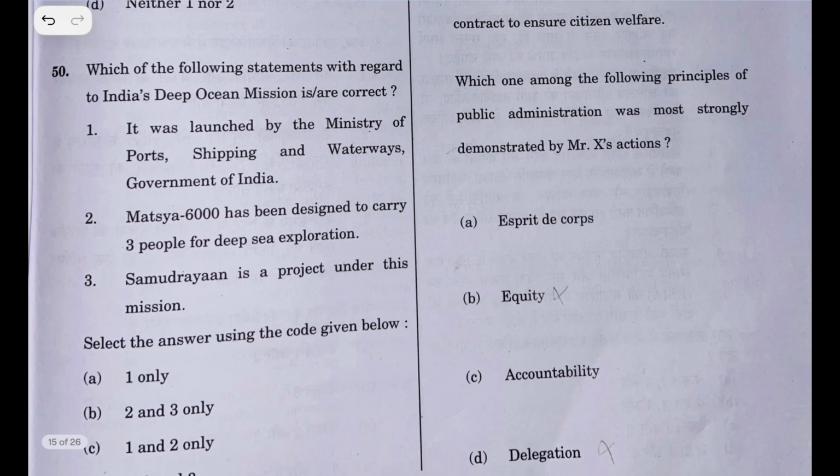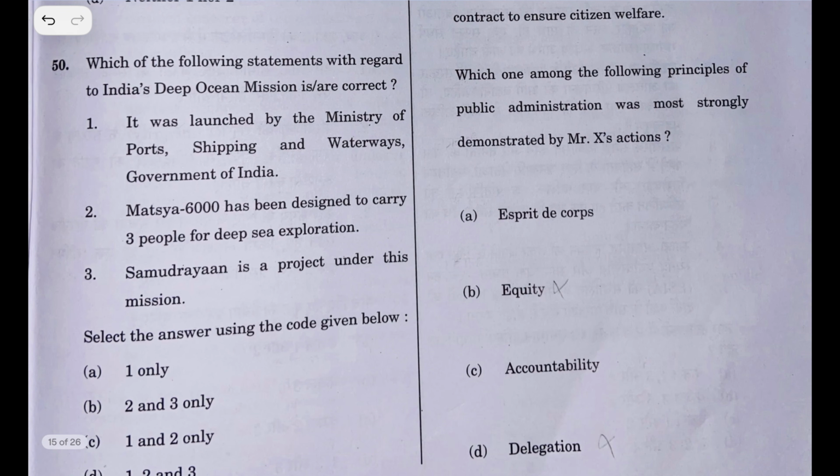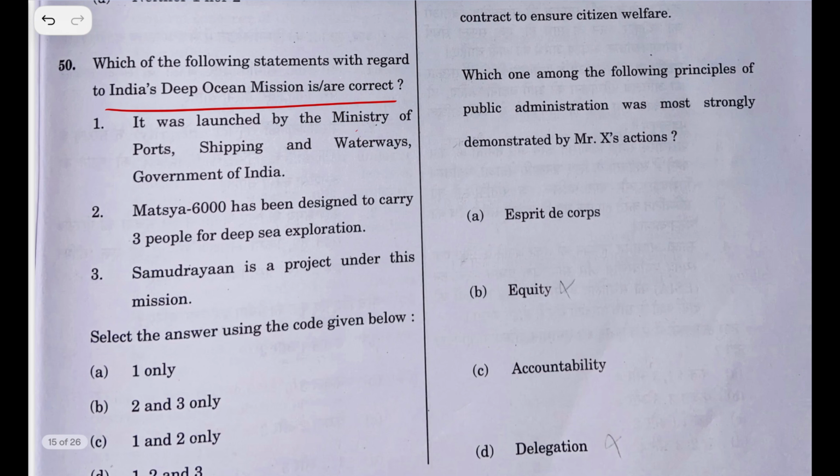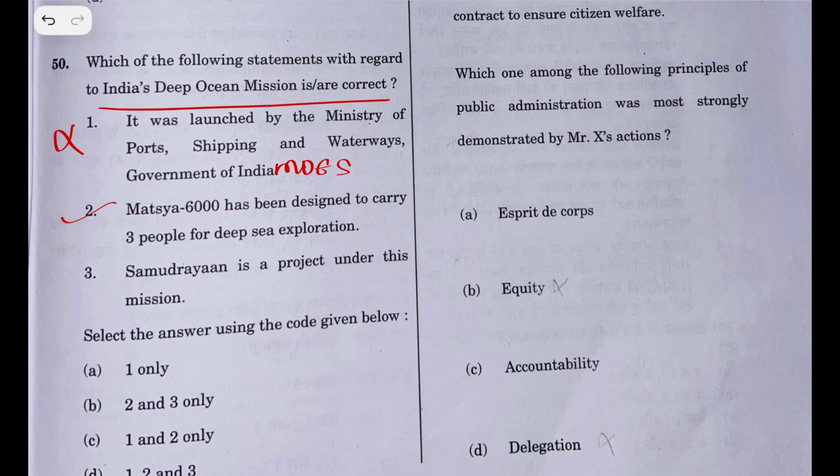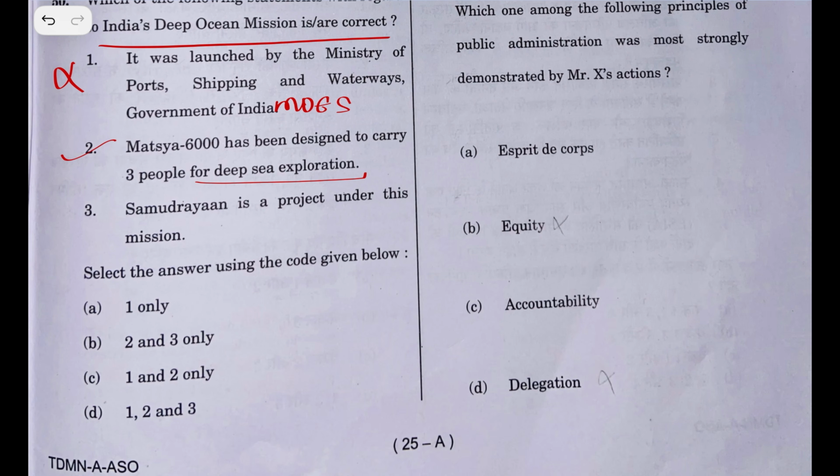So let's see. Which of the following statements with regard to India's Deep Ocean Mission is or are correct? It is launched by the Ministry of Ports, Shipping and Waterways, Government of India. This is wrong. This is the Ministry of Earth Sciences. The second statement, Matsya 6000 has been designed to carry 3 people for deep sea exploration. This is right. Samudrayaan is a project under this mission. Even this is right. The answer is 2 and 3.